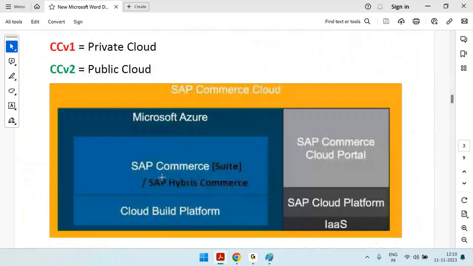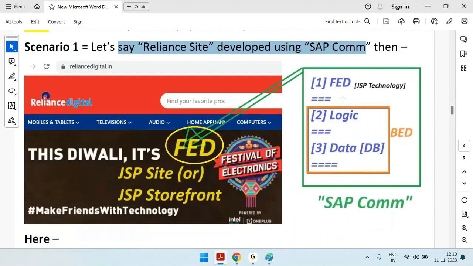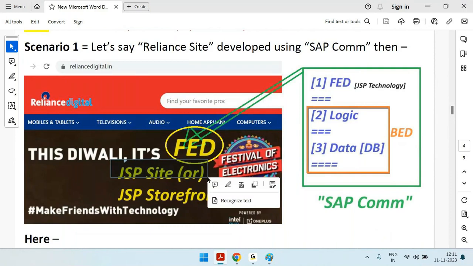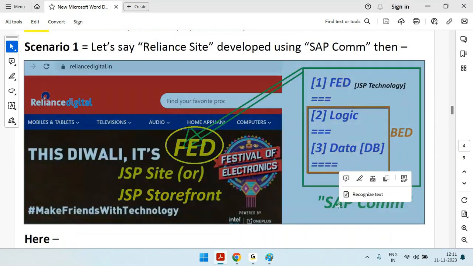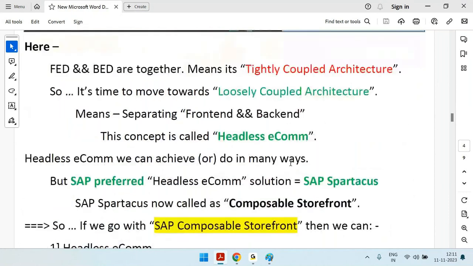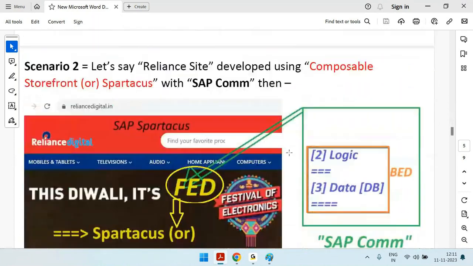All right, so I just now explained scenario one. With scenario one, assume that the site is developed with SAP Commerce. If the site is developed with SAP Commerce, you can see the front end is a JSP site. That means the front end is created with JSP technology. Along with JSP, you also use JavaScript, all those things here. That's fine. Then we see what the challenges are. It is a tightly coupled, monolithic architecture, but how should the journey be towards headless e-commerce, towards the loosely coupled architecture, separating front end and back end, and so on.